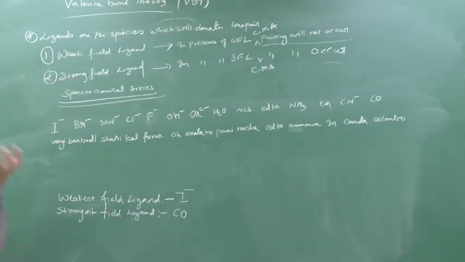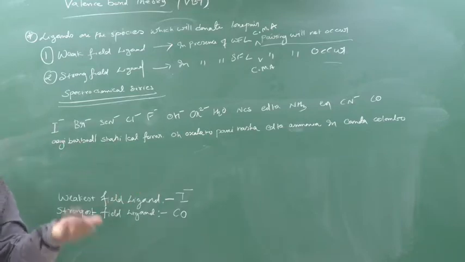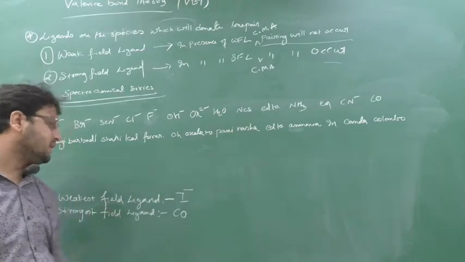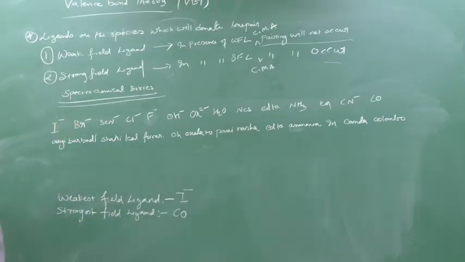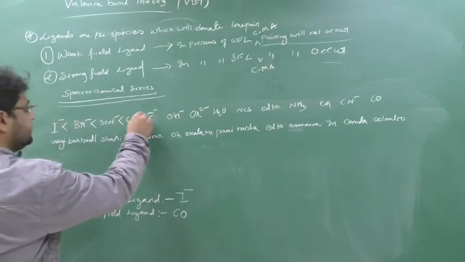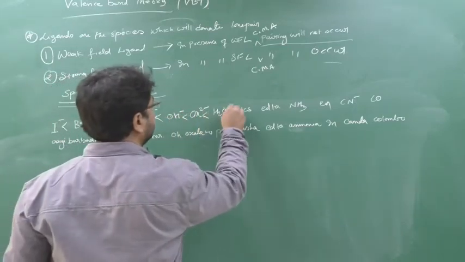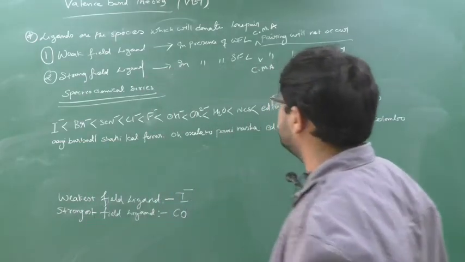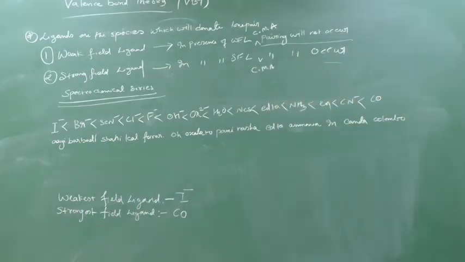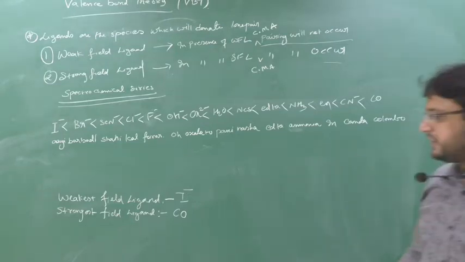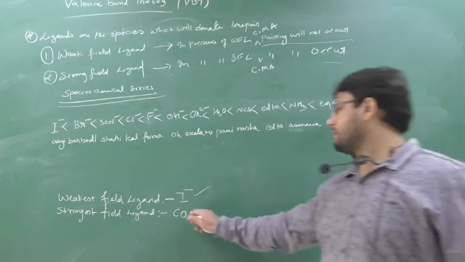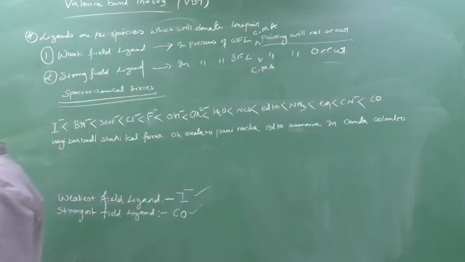Cobalt can never be a ligand because cobalt is a metal. So that is carbonyl, not cobalt. Okay. As we move from LHS to RHS we will meet more and more strong field ligands. So this is your spectrochemical series. From this we came to know that the weakest field ligand is I minus, and the strongest field ligand is carbonyl.